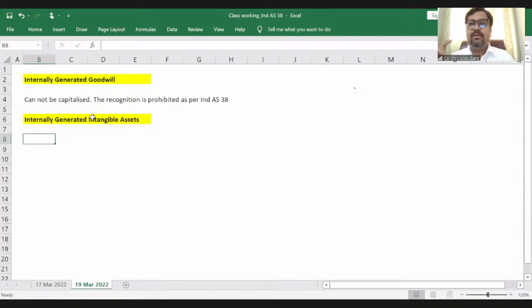And pharma companies, after years and years of research, have developed a formula for manufacturing a medicine. So pharma companies developed a formula which they have patented. Now the question arises, sir, can we recognize such a formula in the books of accounts? Can we recognize such a patent in the books of accounts? Can we recognize this?